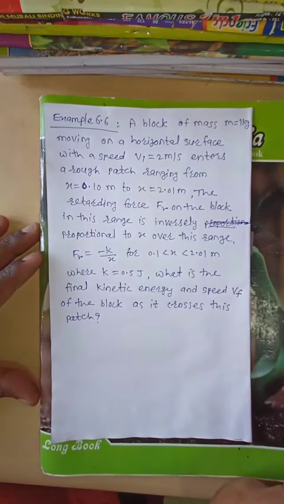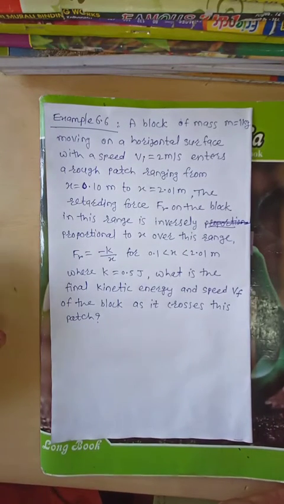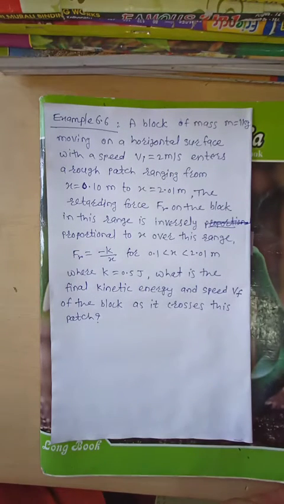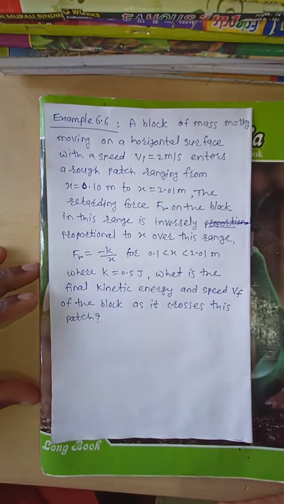Now, next example 6.6. A block of mass 1 kg moving on a horizontal surface with a speed Vi equal to 2 meter per second enters a rough patch ranging from x equal to 0.10 meter to x equal to 2.01 meter.